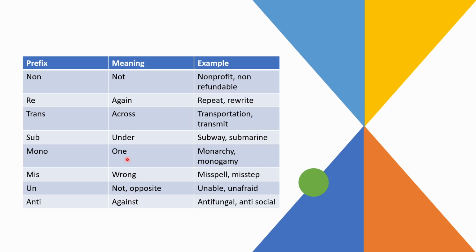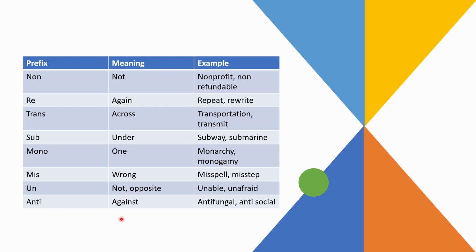Mono, which means one, which here is monarchy or monogamy. So here monogamy is you're in a single marriage. Monarchy is where you have a king ruling. Miss, which means wrong. So misspell, misstep. Next, un, which is again not or something opposite. So unable, you're not able to do something. Unafraid, so not afraid of anything.